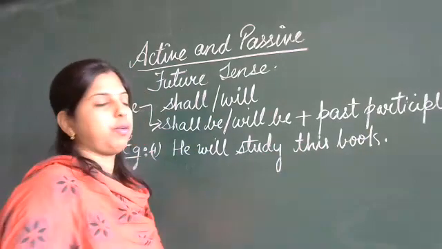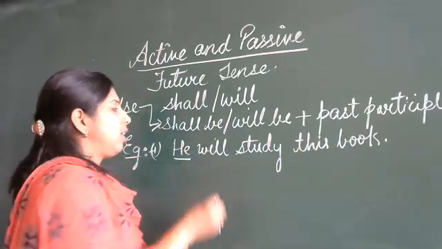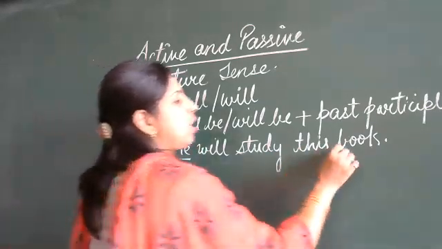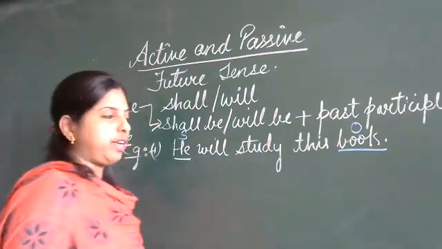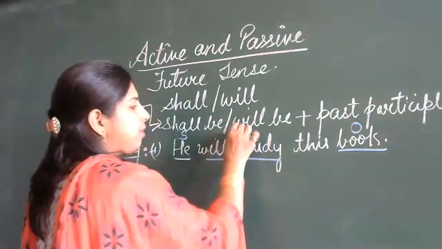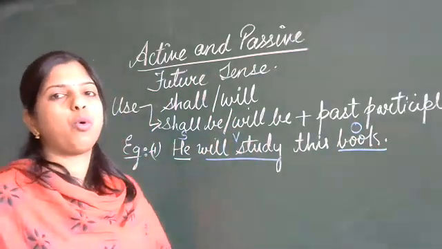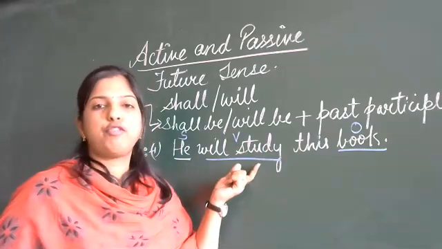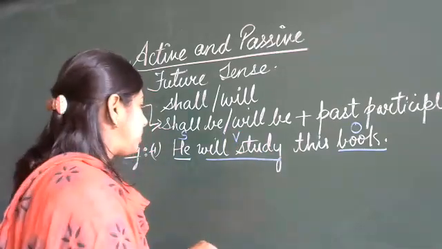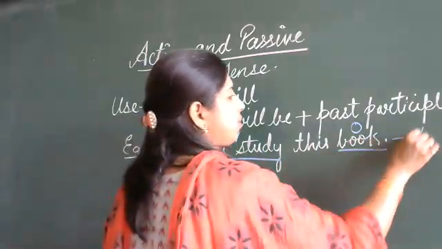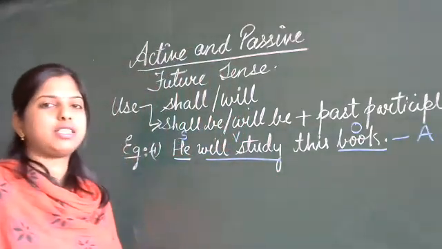He will study this book. Here, he is the subject, book is the object. Will study, it tells us about the verb. In which tense is it? This is in future tense. And this is in active voice.